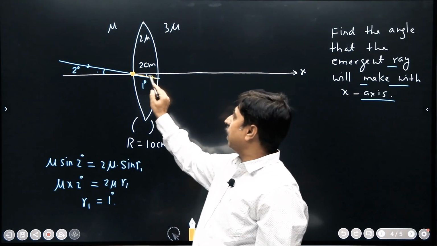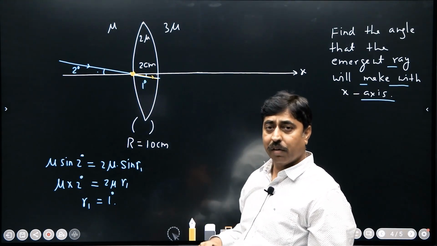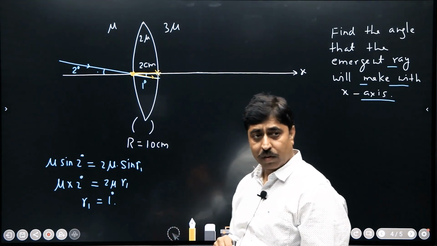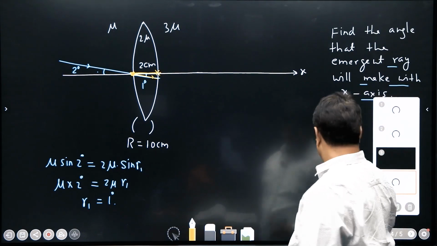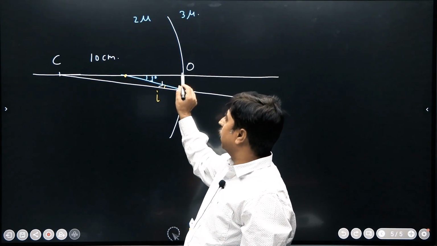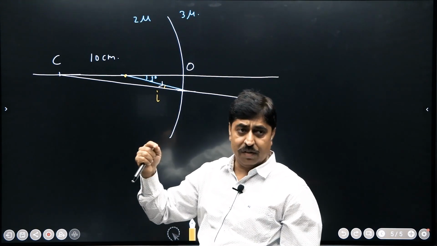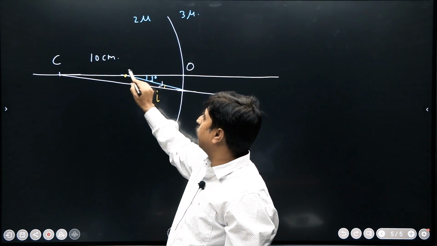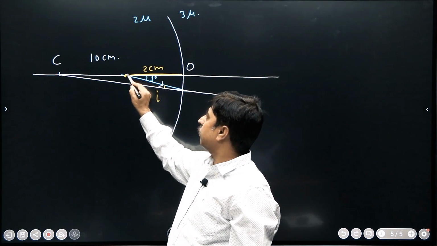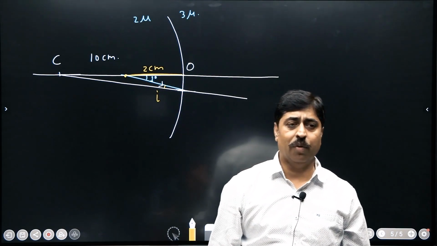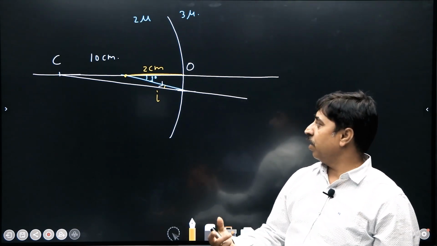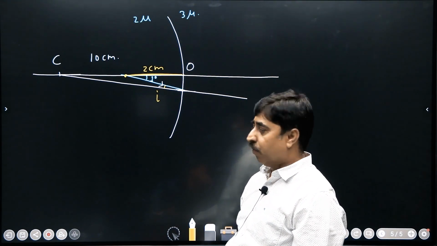This ray is intersecting the x axis at a distance of 2 centimeter from point O. This length is 2 centimeter. Can you see that?